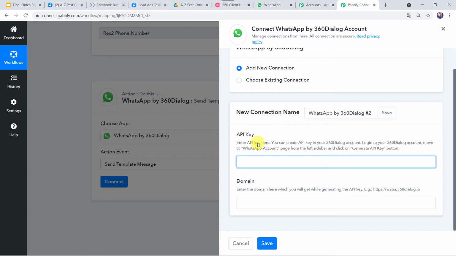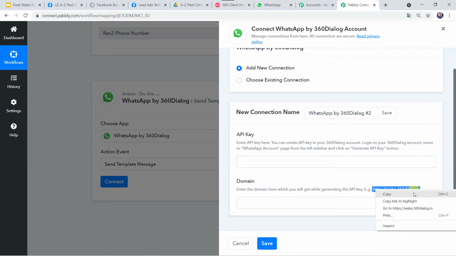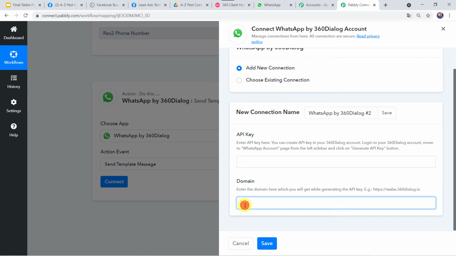In my case, I am not generating the API key just because I have already generated it. Now, the domain is required. Enter the domain here which you will get while generating the API key. An example is also given. So, let us simply copy this example from here and paste it over here.